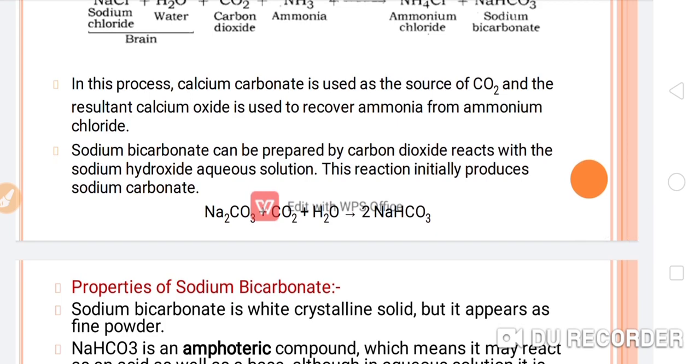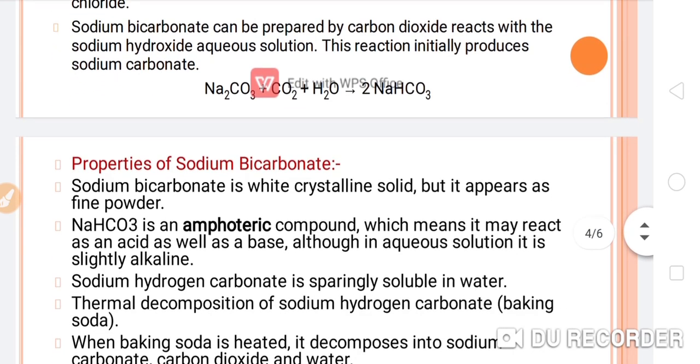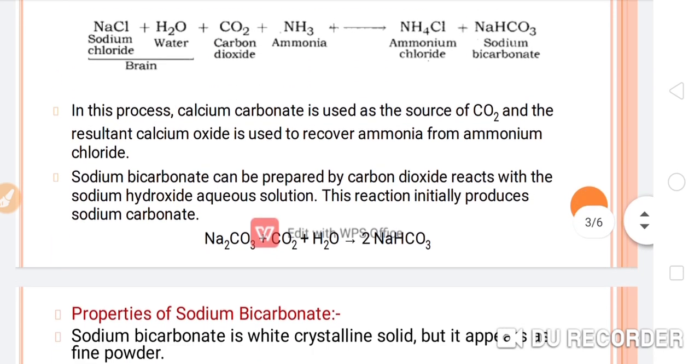Sodium bicarbonate can also be prepared in the laboratory by reacting carbon dioxide with sodium hydroxide in aqueous solution. This reaction initially produces sodium carbonate, and when we further pass CO2 and water, it will convert into sodium bicarbonate. So here we have discussed the preparation methods of sodium bicarbonate.